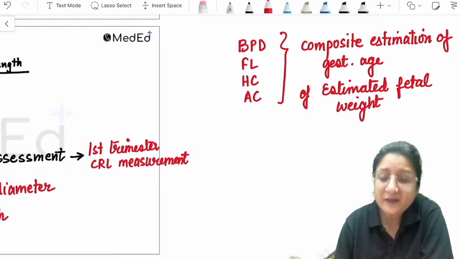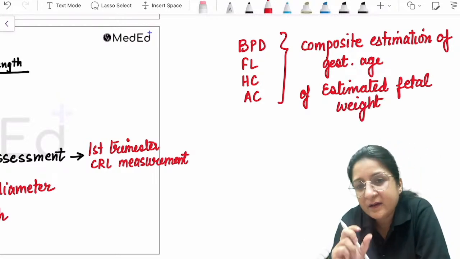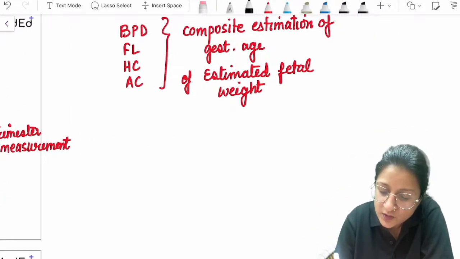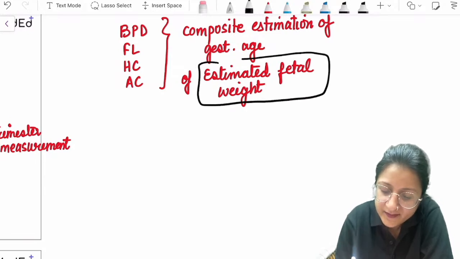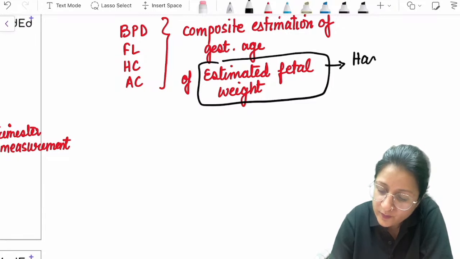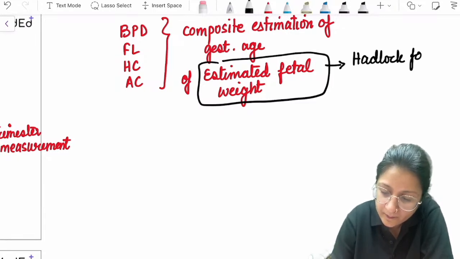Now, there are inbuilt formulas in the ultrasound machine. You just need to know the names of these formulas. So for estimation of fetal weight, there are inbuilt formulas like the Hadlock formula. There is a Shepherd's formula.